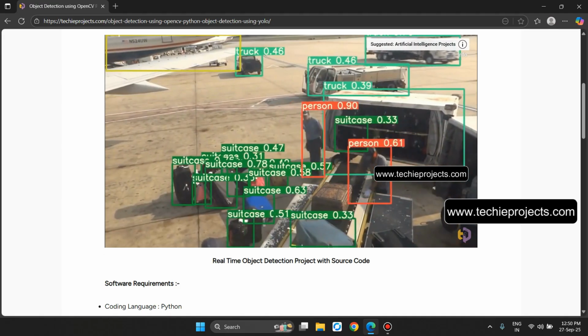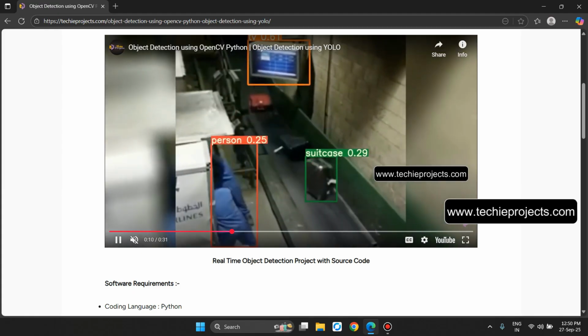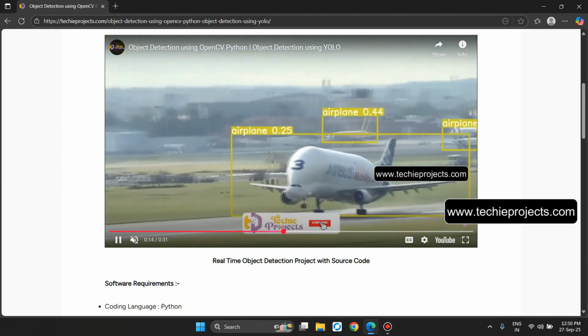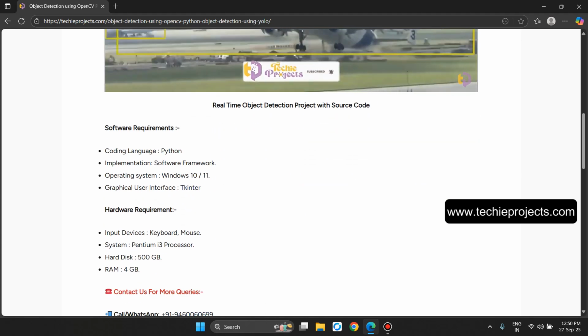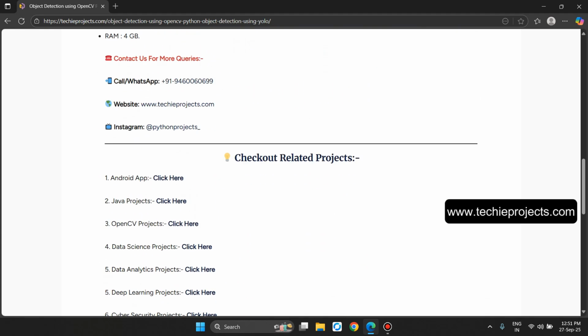So if the user uploads an input video to that model, then it will identify the person, suitcase, TV, aeroplane. Like that, it will identify the objects with their accuracy. And these are the hardware and software requirements. Contact us for more queries and check out related projects. Let's go back.